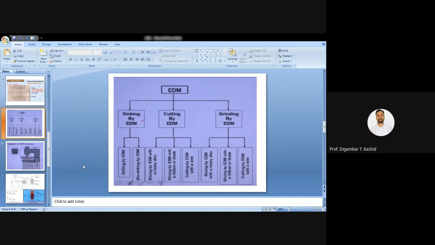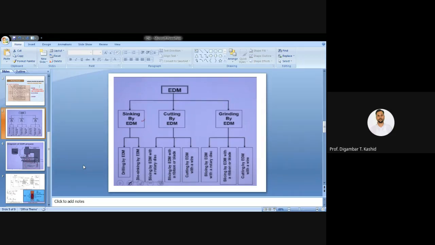Using this EDM process, many things can be done. There are different varieties of work that can be carried out by this EDM process, and we have to control the process in such a way that the tool wear rate should be as minimum as possible.